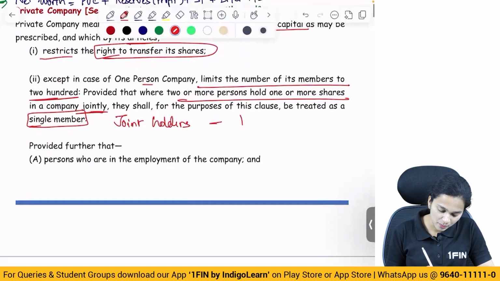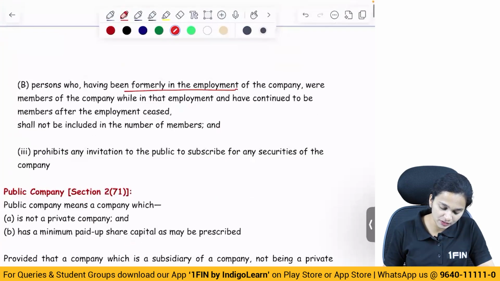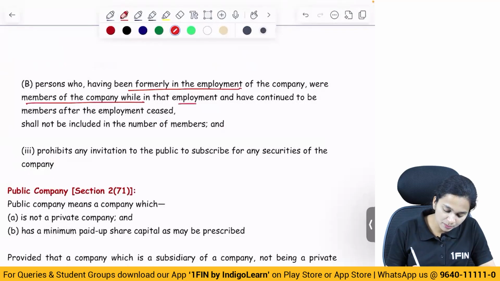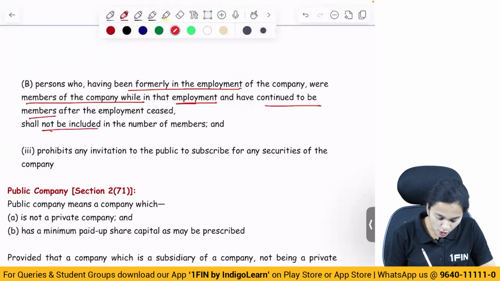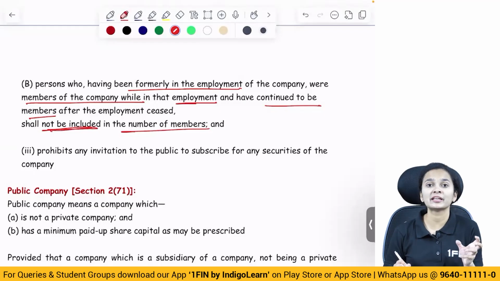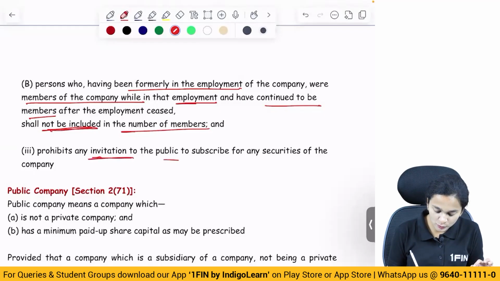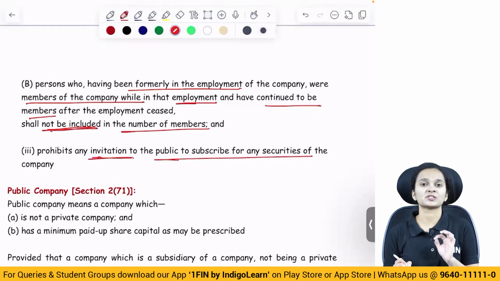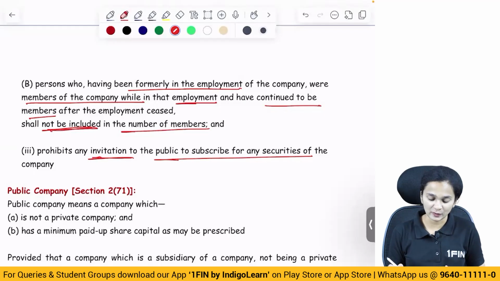Provided further that persons who are in employment of the company, and persons who have been formerly in employment of the company, who were members of the company while in employment and continued to be members after they left the employment, shall not be included in the number of members. So we will not include them when we are counting the number of members, and it prohibits any invitation to the public to subscribe for any securities of the company. So a private company cannot issue a prospectus at all.